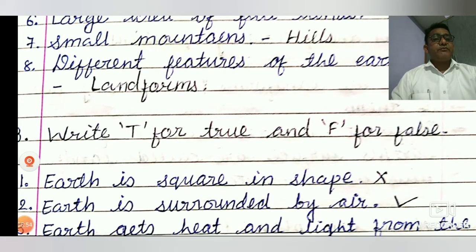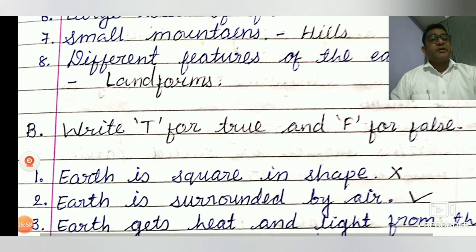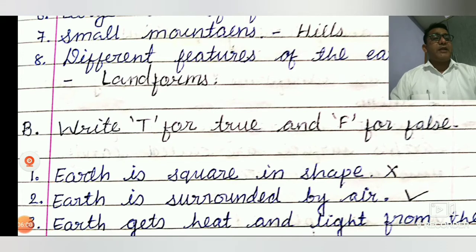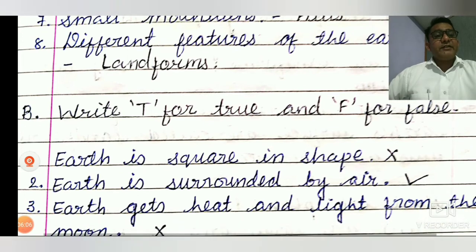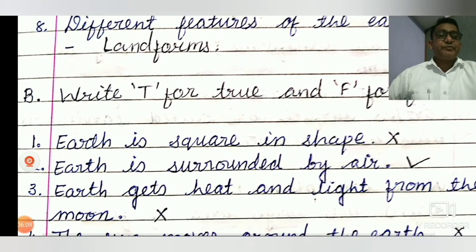Now friends, we learn here Exercise B. Write T for true and F for false, but I write here the cross and right sign. First sentence, the earth is a square in shape. So false, the earth's shape is spherical.